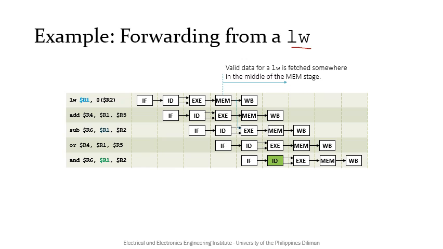In this case, we can forward to the ALU input of an instruction that is 2 places away, which is the sub instruction in our example. We can also forward from the mem write back pipeline register to the ID/EXE pipeline register for instructions that are 3 places away, or the OR instruction in our example.